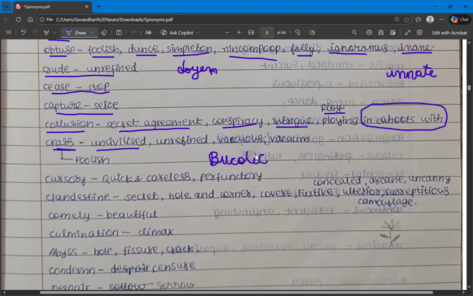Bucolic means one and the same, that is uncivilized, unrefined, vacuous, or vacuum. And also the other meaning of crass is foolish. So here we have learned the synonyms for the word foolish also.